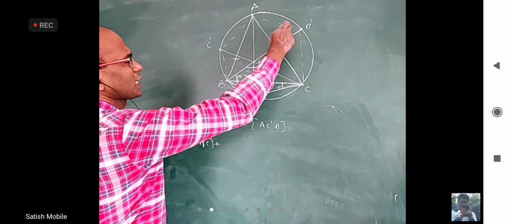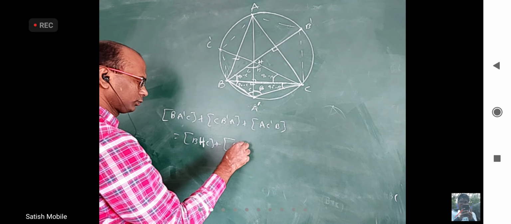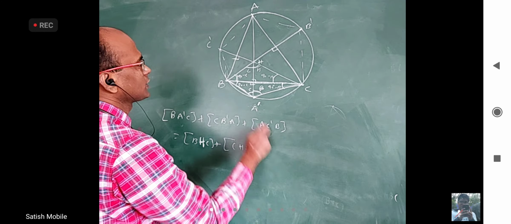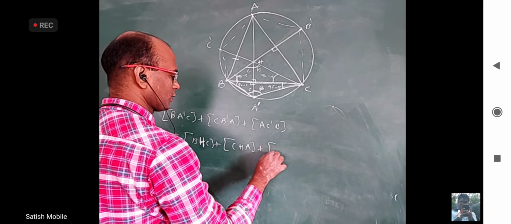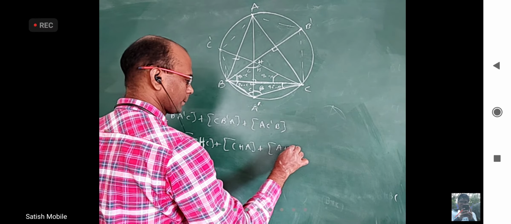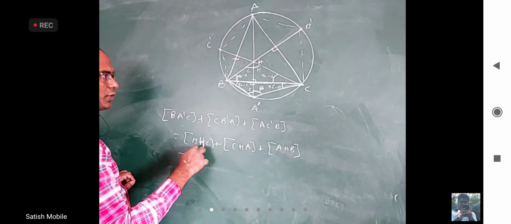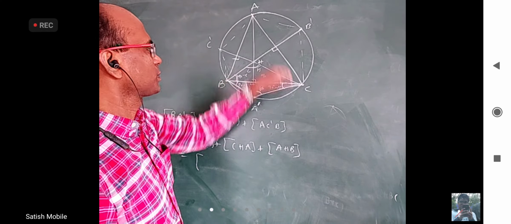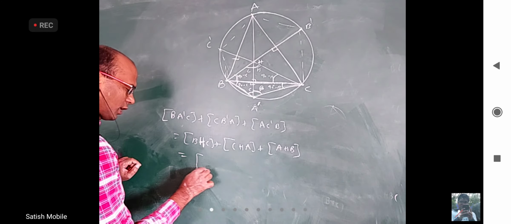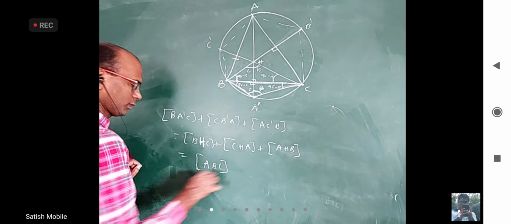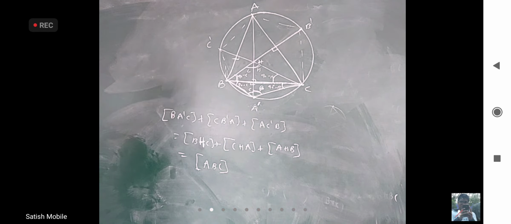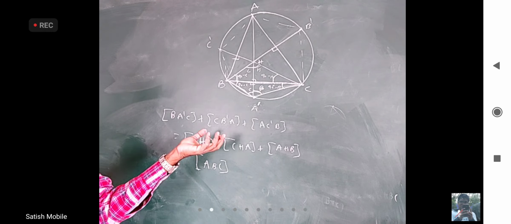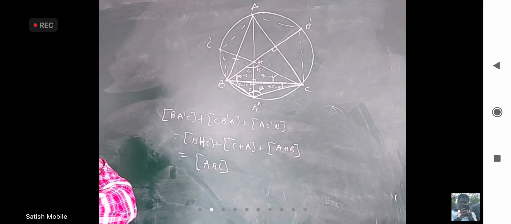This area is the same as CHA area and this area is the same as BHA area or AHB, which is the same as, when you add this piece plus this piece plus this piece, you will get the triangle ABC area. Okay, this is just one result. We can write it and we will prove this result another way also. From geometry it is very easy. We will also do trigonometry to prove this.